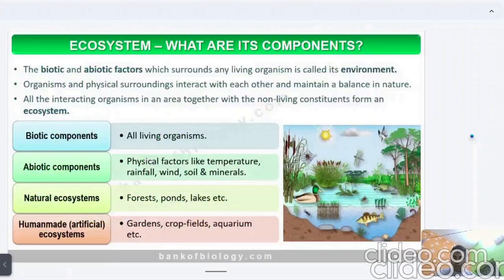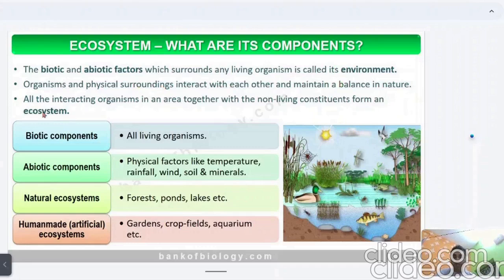Now, what is environment? The biotic and abiotic factors that surround any living organism are called environment. That means what we see around us: the biotic component, like living organisms, and the abiotic component, like physical factors such as temperature, rainfall, wind, soil, and minerals, all together known as environment. Organisms and the physical surroundings interact with each other and maintain a balance in nature.